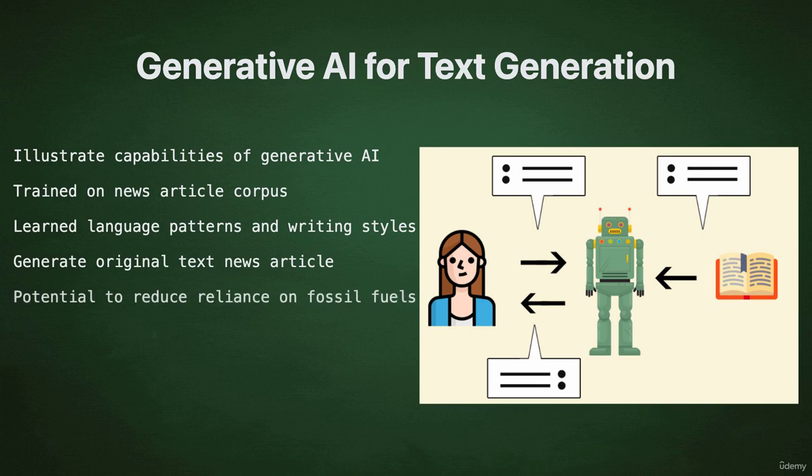This text, while not a real news article, demonstrates the ability of generative AI to create coherent and plausible sounding content based on the patterns it has learned from the training data. Of course, the quality and accuracy of the generated content will depend on the size and diversity of the training data, as well as the sophistication of the generative AI model.